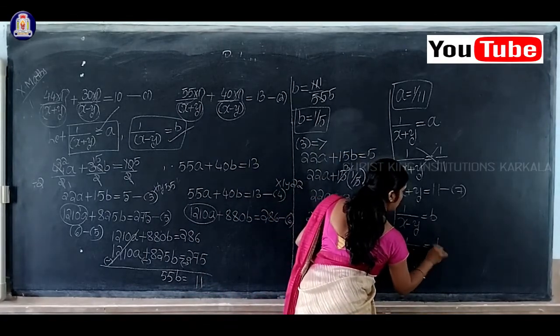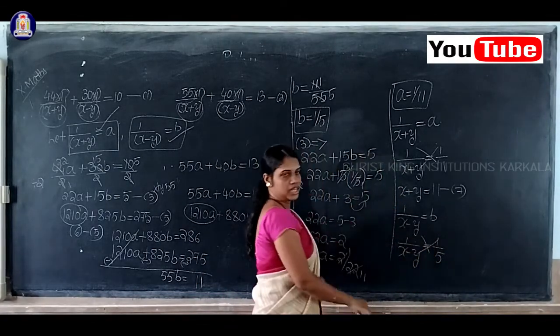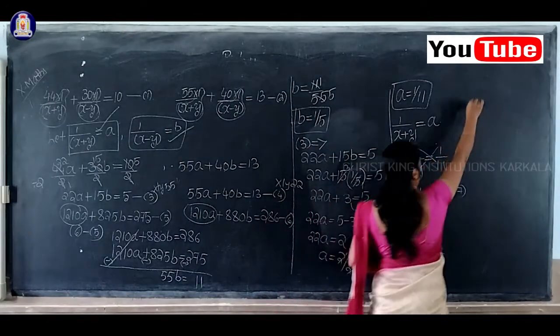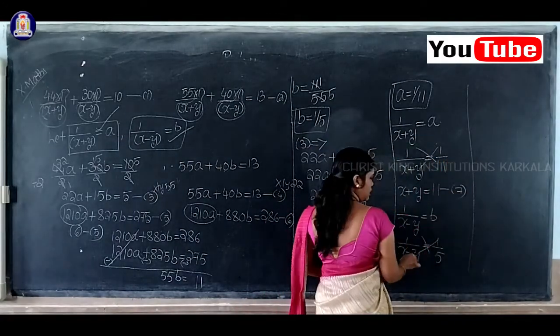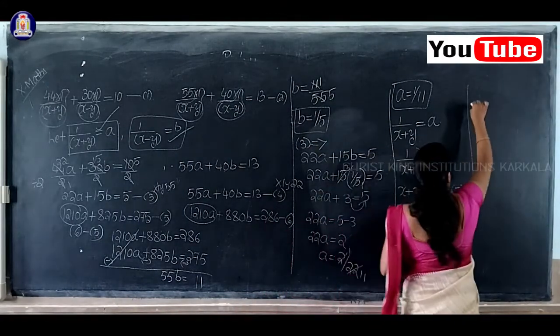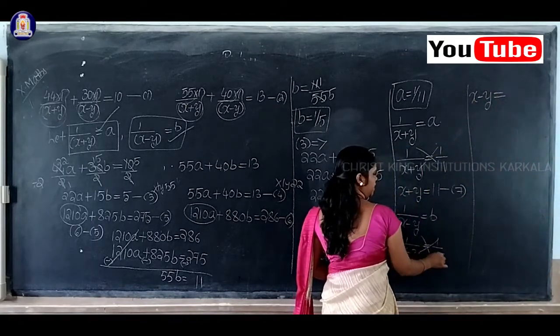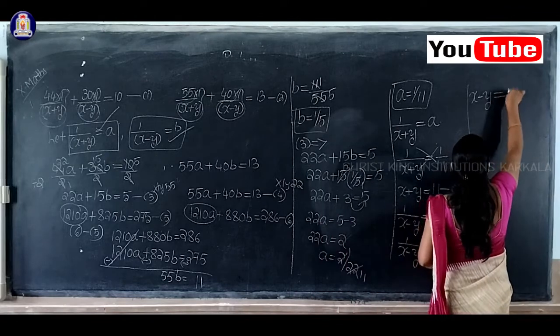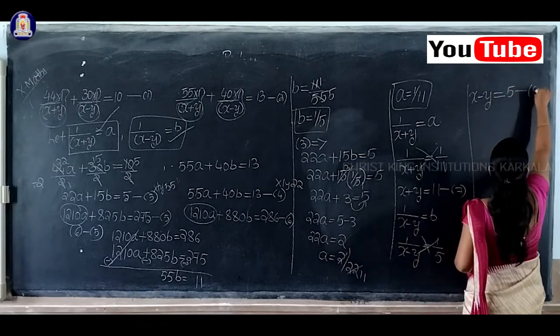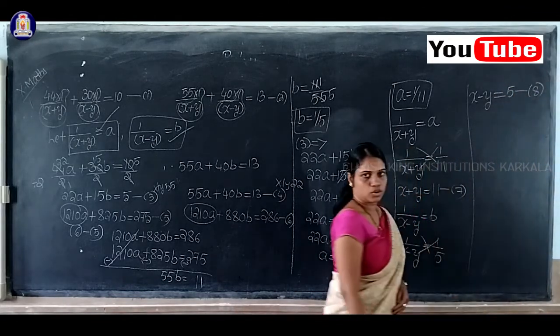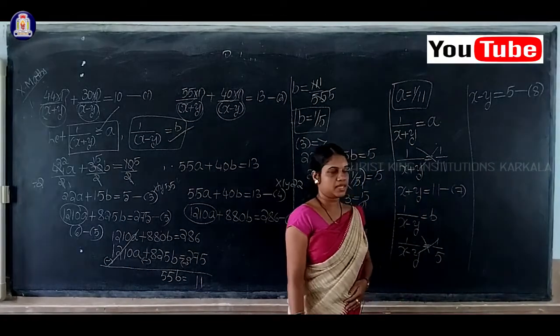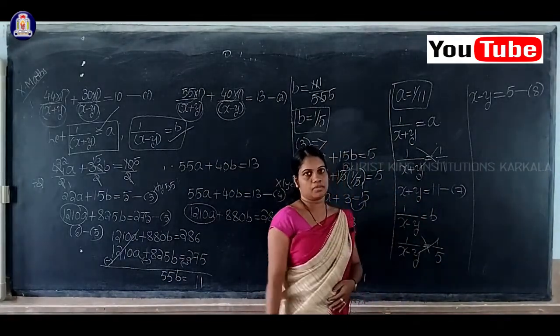Okay, so now take the cross multiplication. So what will it become? x minus y into 1 is nothing but x minus y, equal to 1 into 5, which is nothing but 5. So consider it as equation number 8. So this is your equation number 7 and this is your equation number 8.